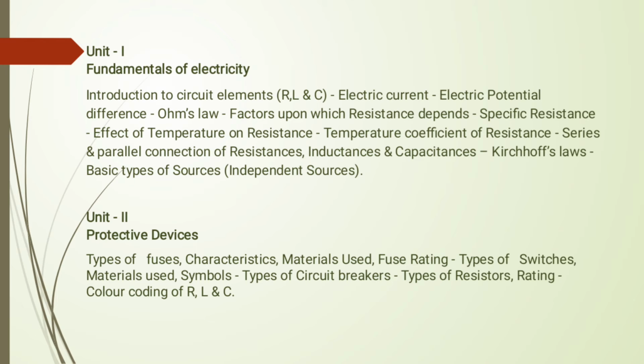Next, symbols. Types of circuit breaker. A circuit breaker is nothing but a protective device. The circuit breaker gives one tripping and closing. It will detect which type of fault is occurring. Types of resistor: which types of resistors are used, and also color coding. Okay, a 10 ohm resistor, a 100k resistor, a 1k resistor. These types of ratings we study in the second unit.